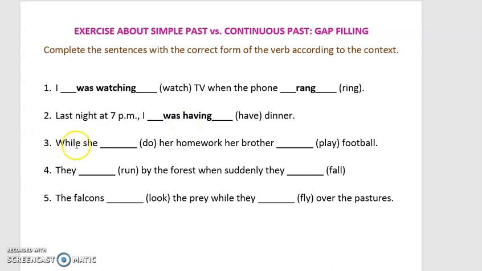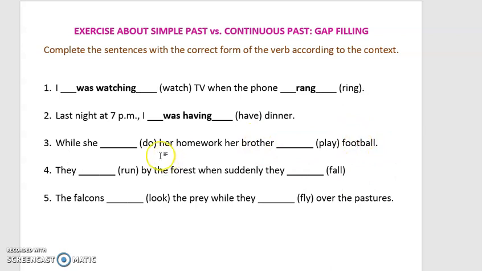Exercise number 3. While she do her homework, her brother play football. In this case, we have the usage of while, but we analyze that they are two different situations. A woman is doing homework and a boy is playing football. So they are independent.